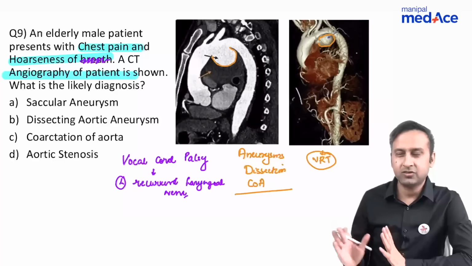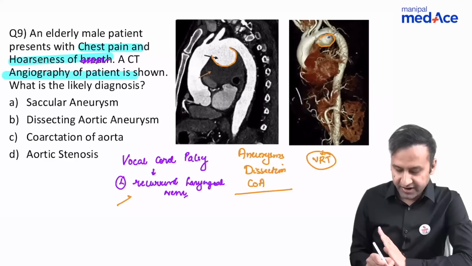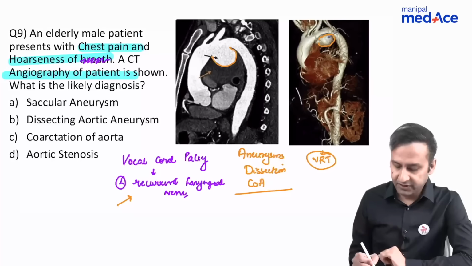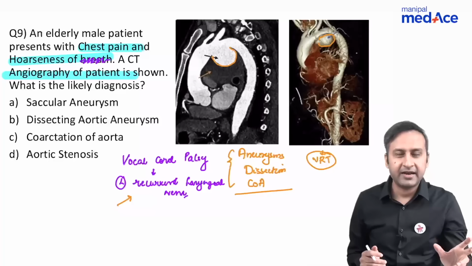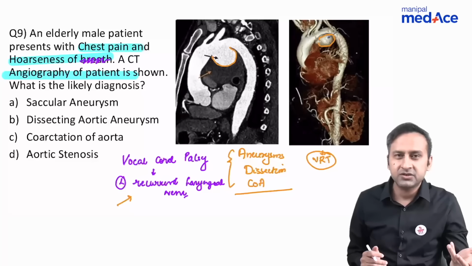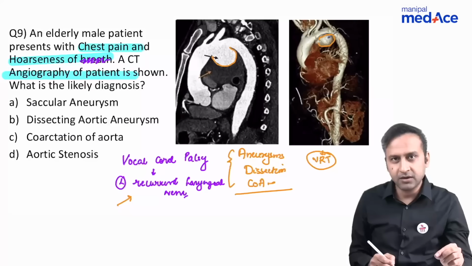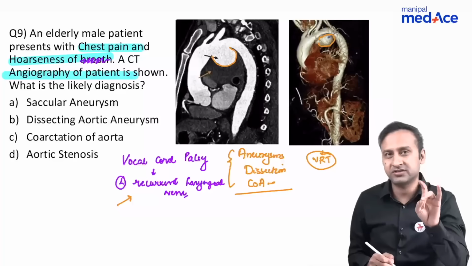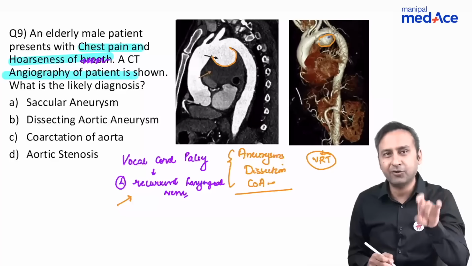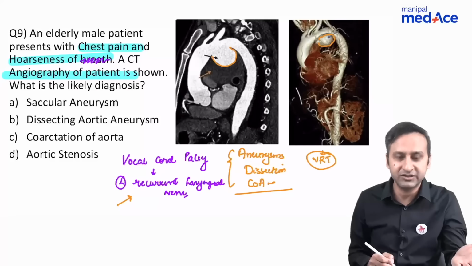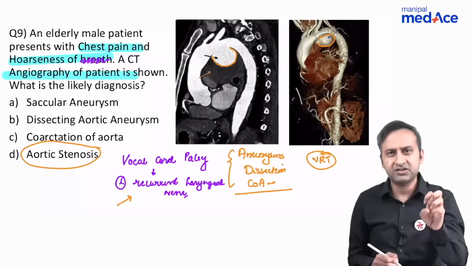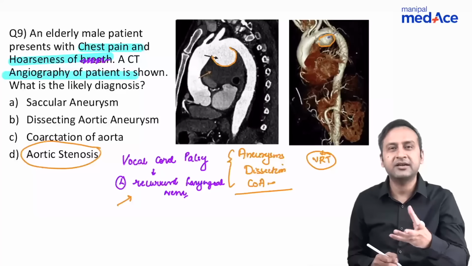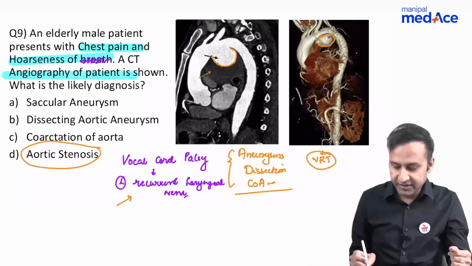Now, just using common sense, can you strike a common channel between recurrent laryngeal nerve involvement and any of those three features? Anything which can compress upon the left recurrent laryngeal nerve can also cause hoarseness of voice. So can coarctation of aorta compress? Coarctation means stenosis, narrowing of the aorta. It can narrow the aorta, but it cannot narrow down other structures. Similarly, aortic stenosis was one of the options. When there is stenosis of the aorta, how can it affect the recurrent laryngeal nerve? It can't. Then we are left with dissection.